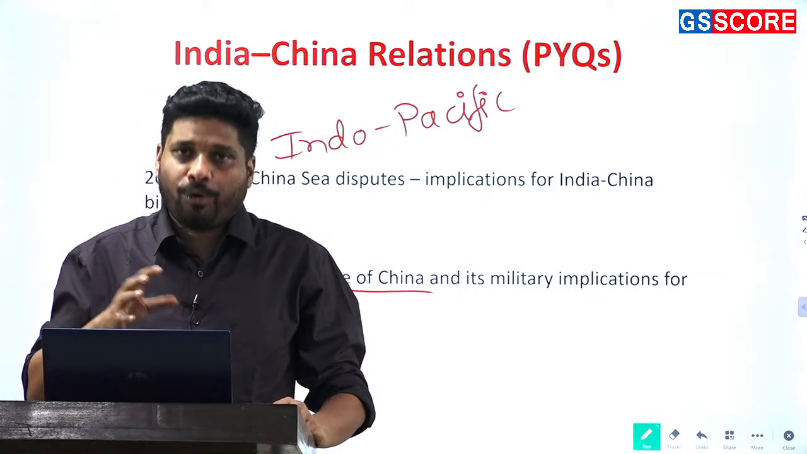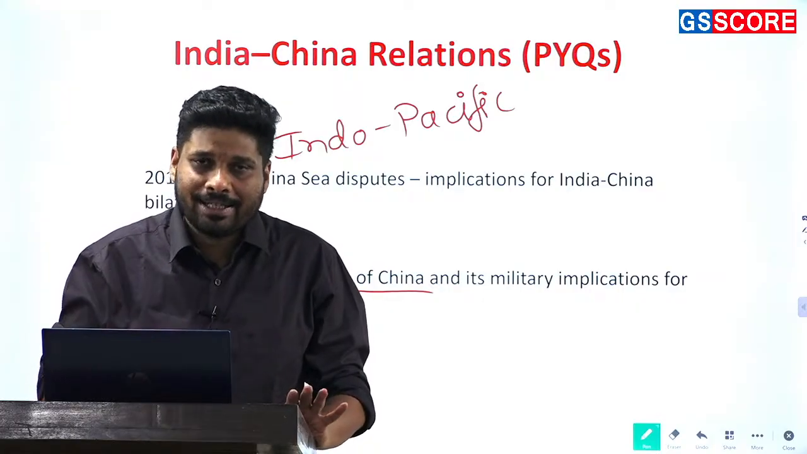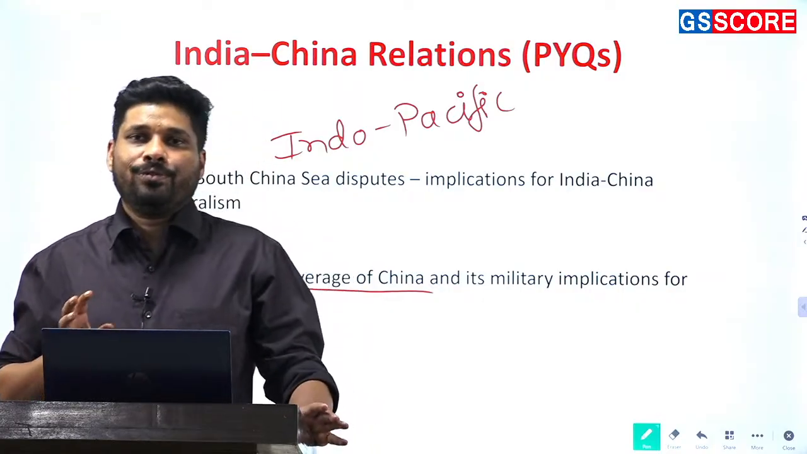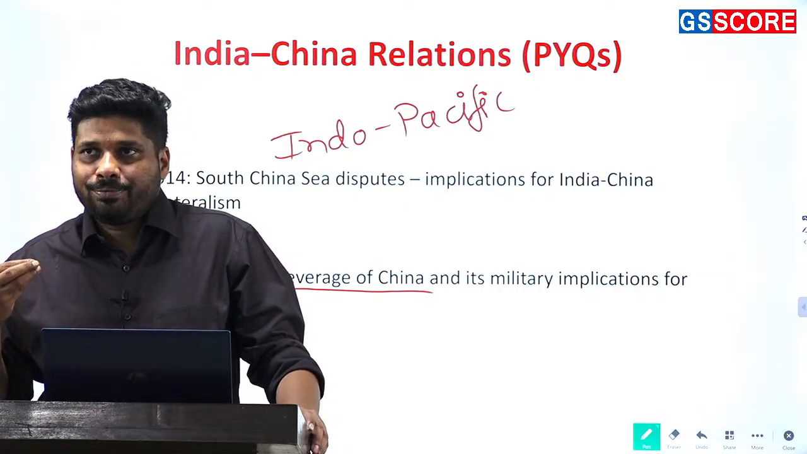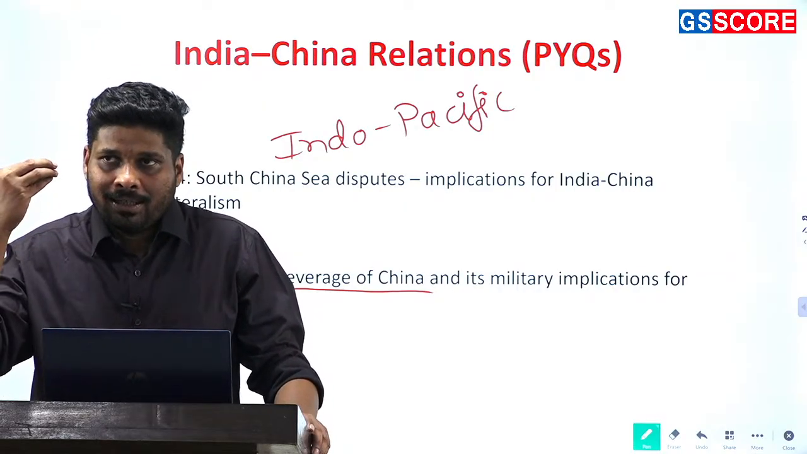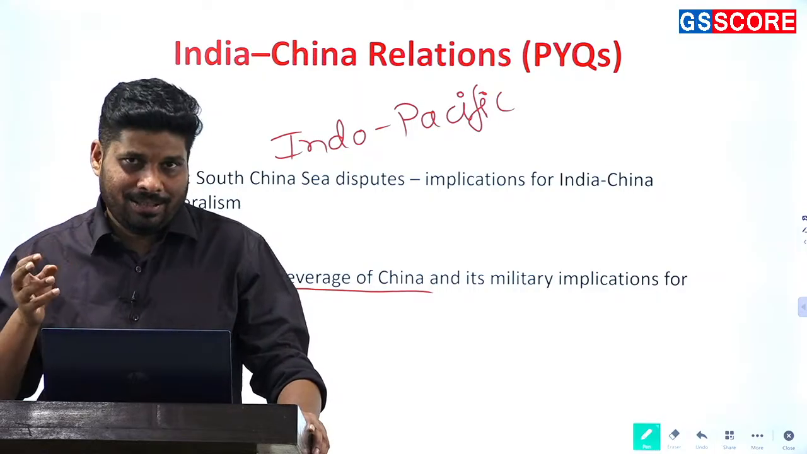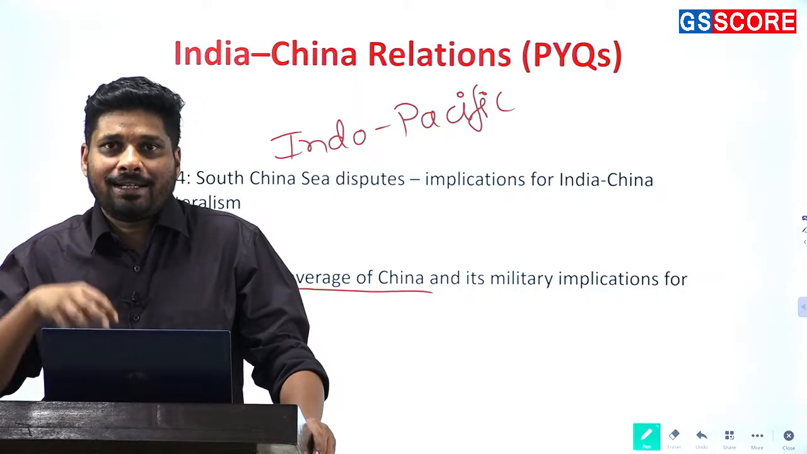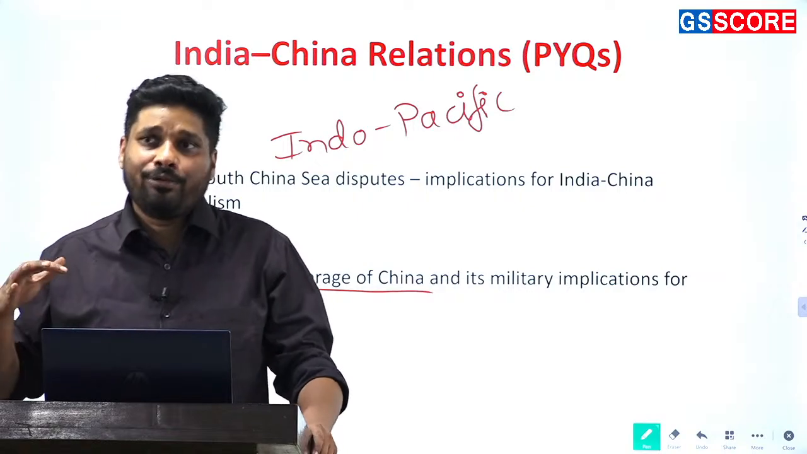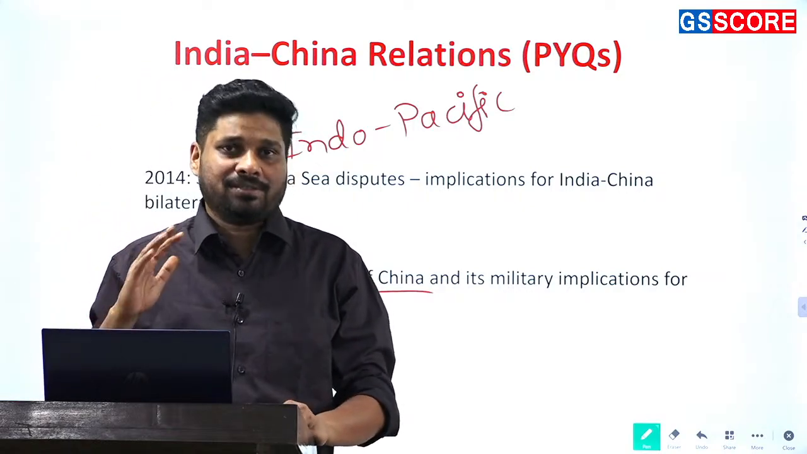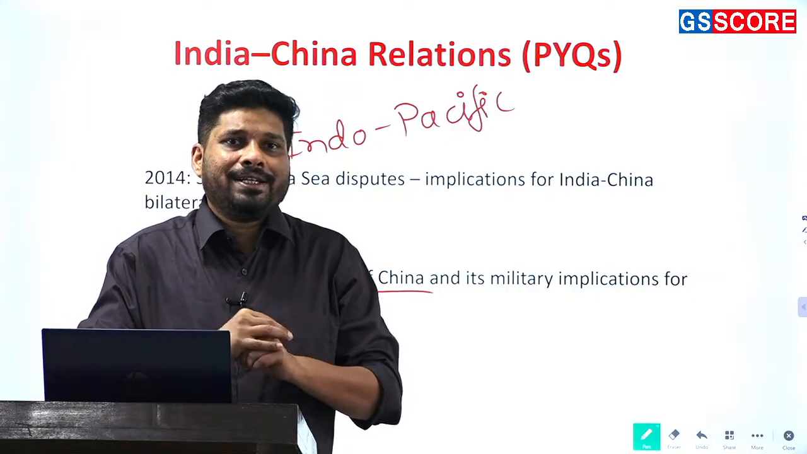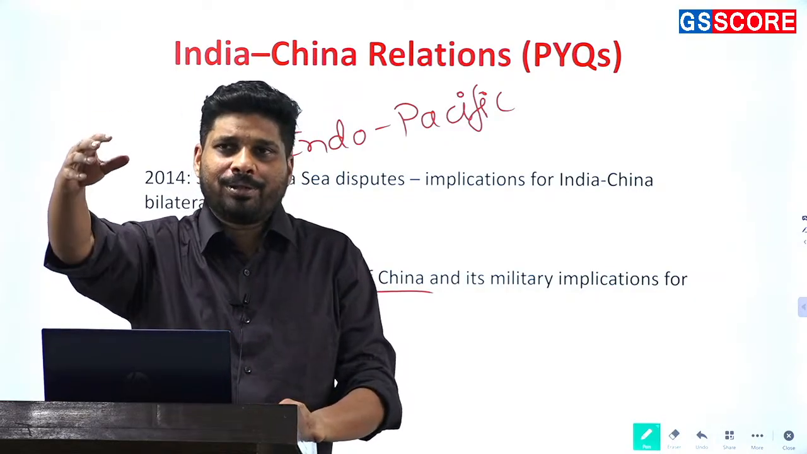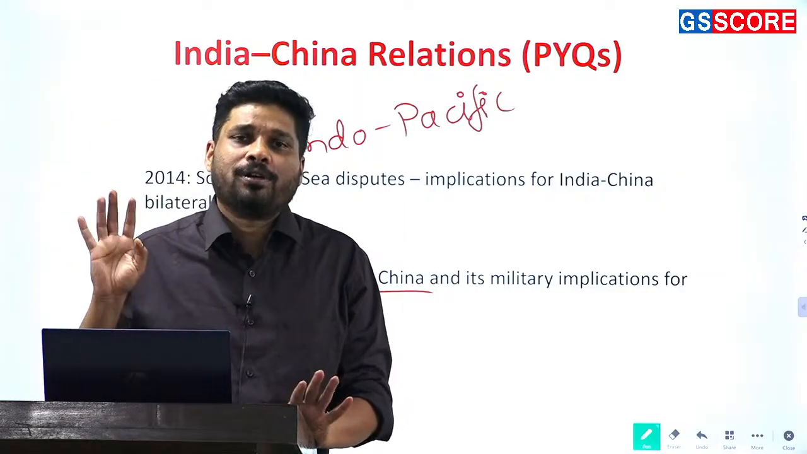But as a pointer, more or less, it can influence your answer to be better. For example, if you are writing an answer on India-Bangladesh relations, obviously you will mention how China at this point of time is active in Bangladesh and how it is negatively affecting India's relations with Bangladesh. But please remember, when it comes to China, never write that India is against China's relation with a particular country. Do not write it.